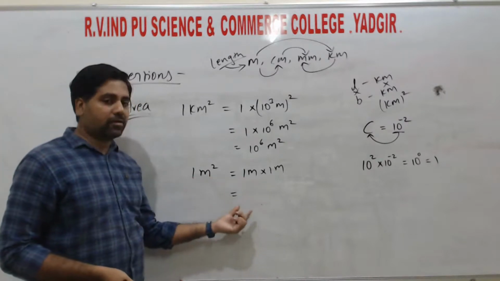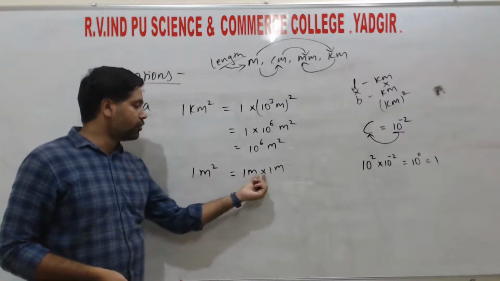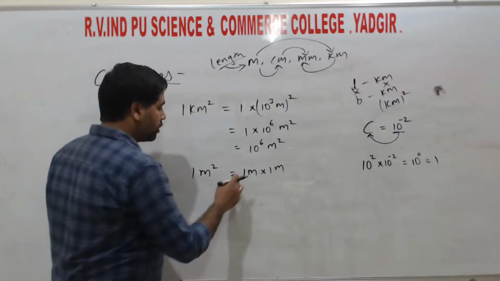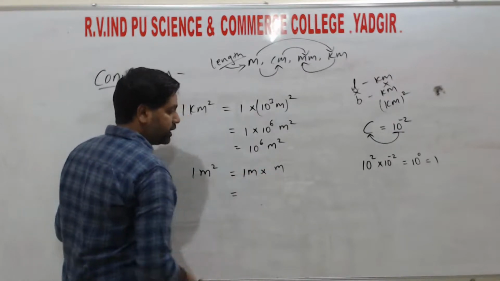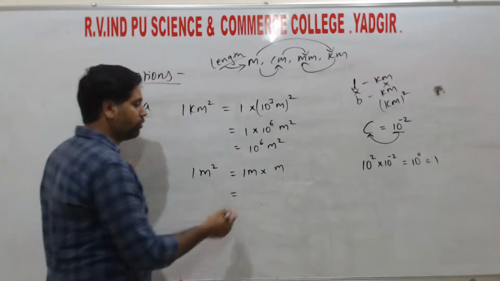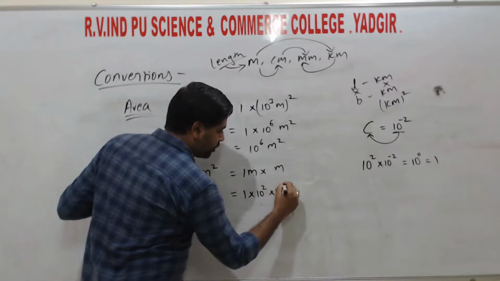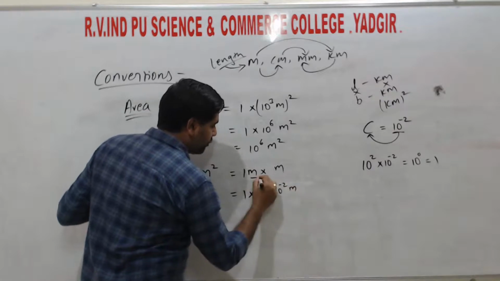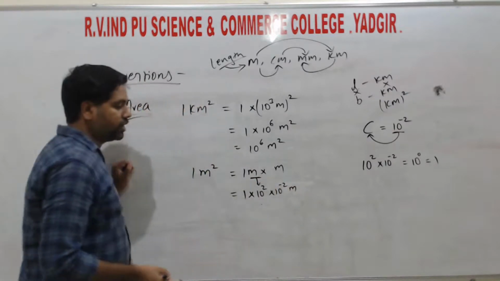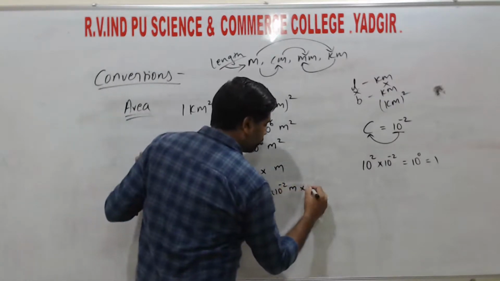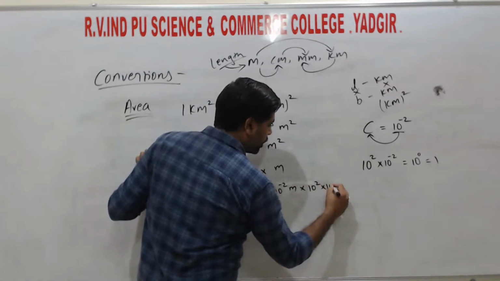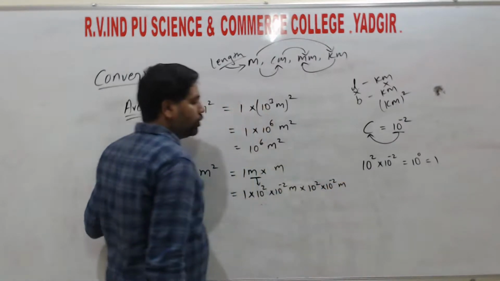For how we get the values, 1 meter square can be written as 1 into 1, or we can write 1 into meter into meter. Now we multiply 10 to the power of 2 into 10 to the power of minus 2 meter. First we need to convert this one.